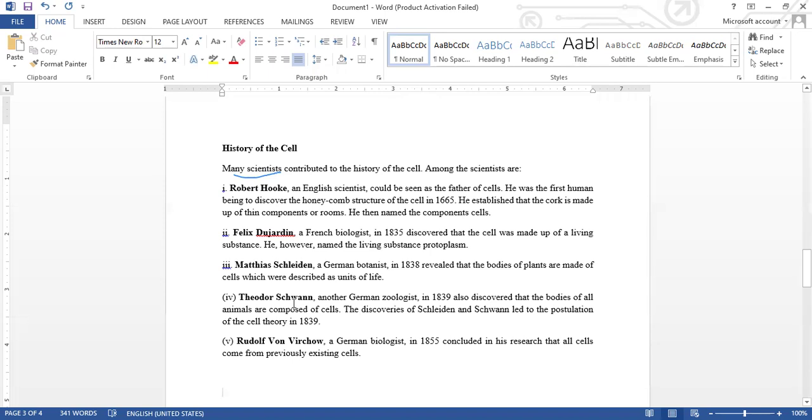So the last person is Rudolf Virchow, also a German biologist. As you can see, Germans are really German machines because they have done extensive work on the cell in the past. So Virchow, in 1855, concluded in his research that cells come from pre-existing cells.